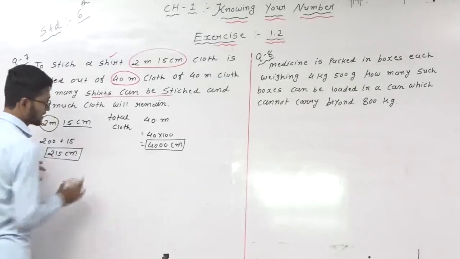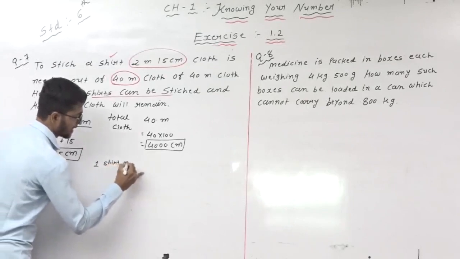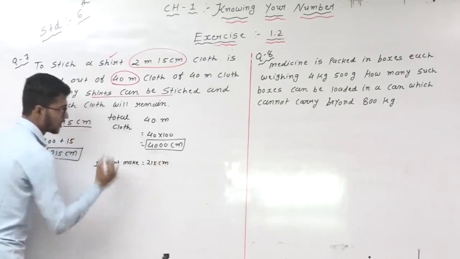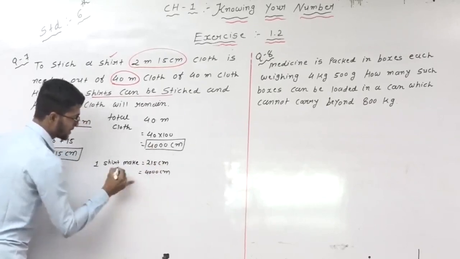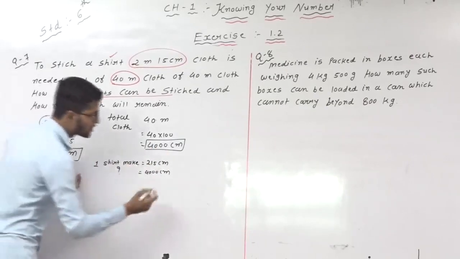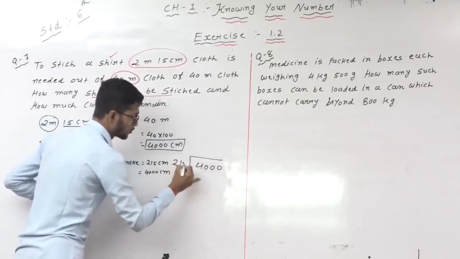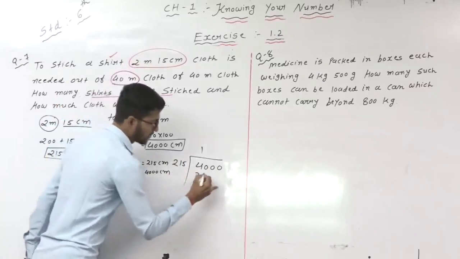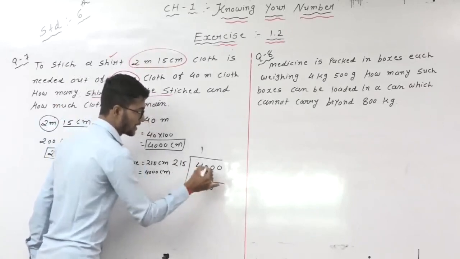How to divide? See, one shirt makes use of 215 centimeter cloth. So the total is 4,000 centimeter. Here is the question mark. It means here is one type of division. So here is the division: 4,000 divided by 215. So first of all, 1 times 215. 0 minus 5 is not possible. It means 10 minus 5 is 5.